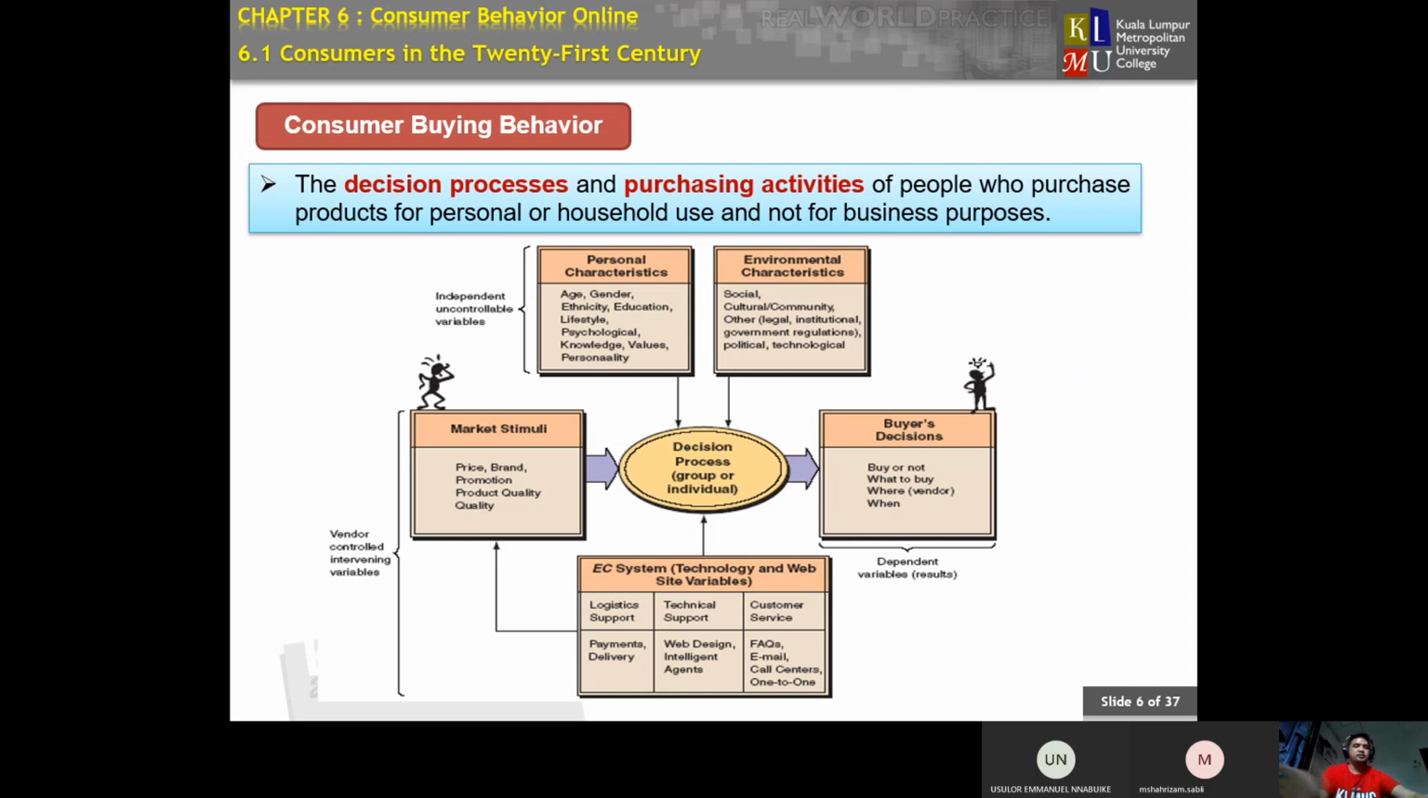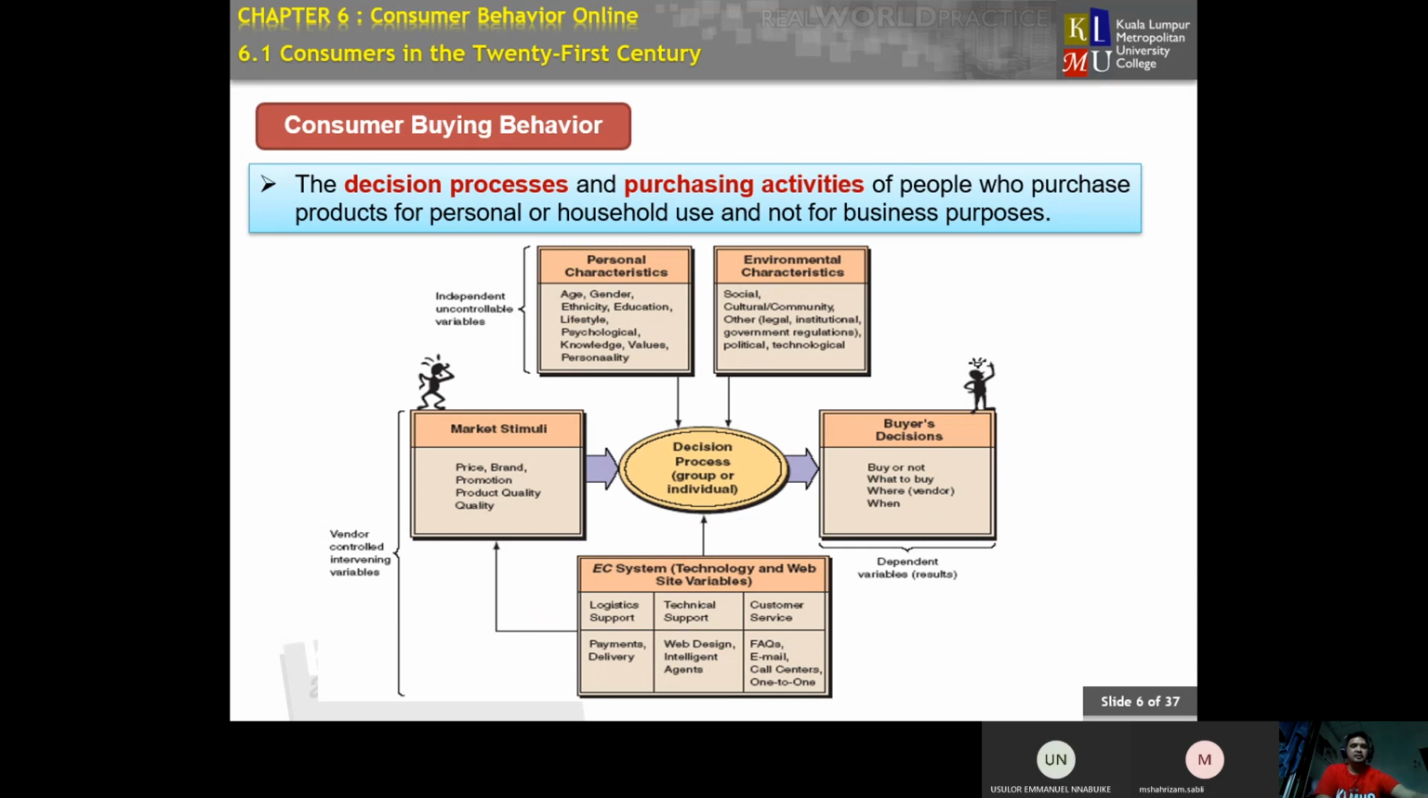When we study consumer buying behavior, we study how consumers buy their products. This is an example of a decision process: how a consumer decides to buy a product, whether in the physical real world or through online purchasing.